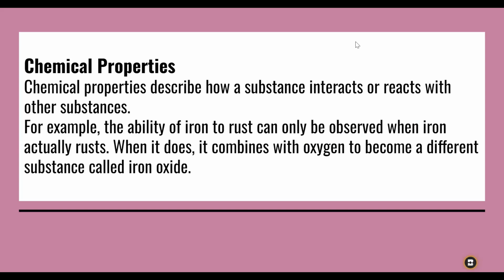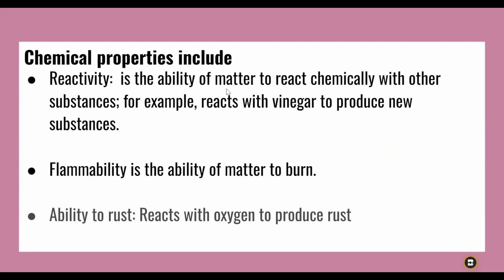Now, let's look at a video. Or rather, before we get to the video, let's look at the chemical properties. Chemical properties include reactivity, which is the ability of matter to react chemically with other substances, for example reacting with vinegar to produce a new substance.